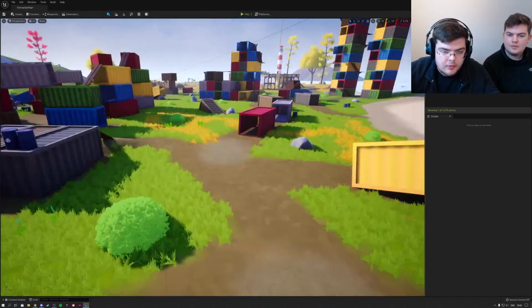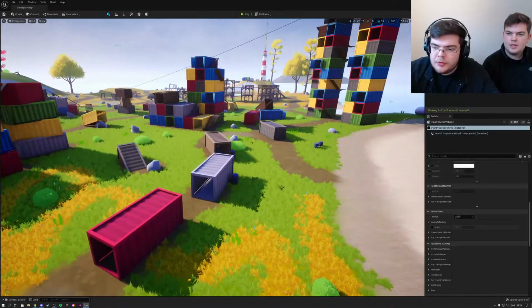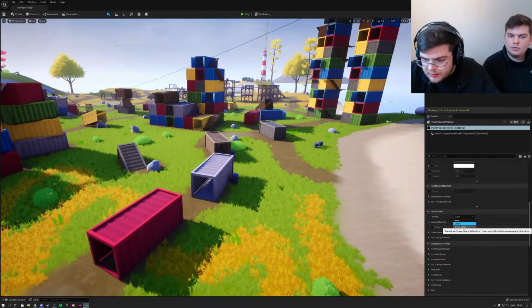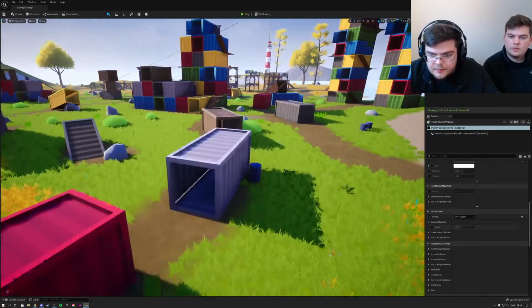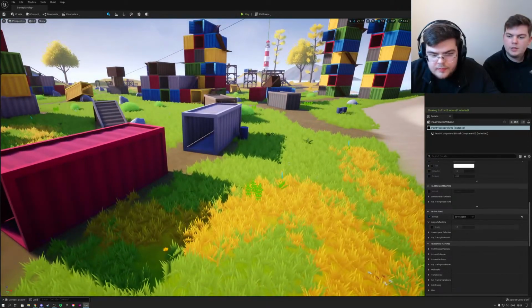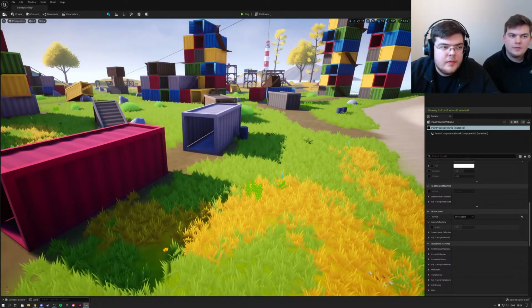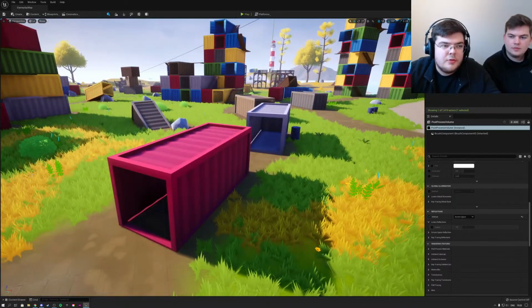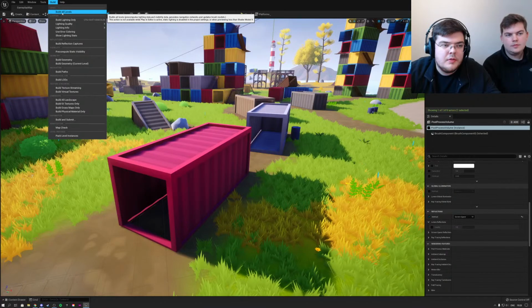What were we doing? We were looking at the lumen and then try turning it off and see what happens. Turn it off. So let's put it back to screen space. Yeah, I think maybe now it has baked the lighting. So yeah. I think we are now stuck with the lumen. You think I have to rebuild the lighting now? Let's just do it. Boom.